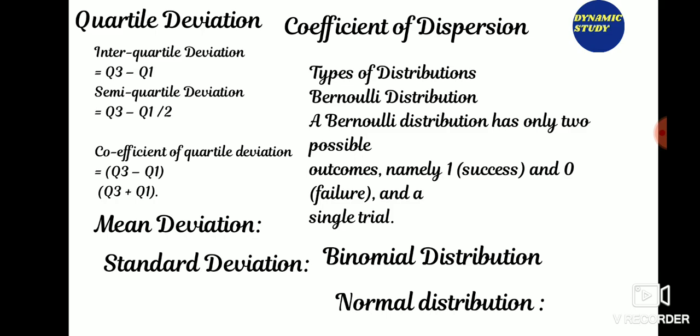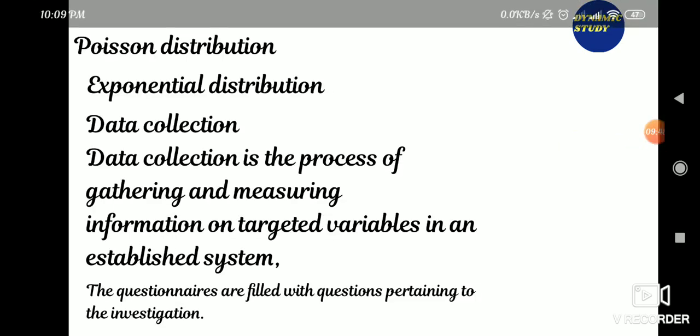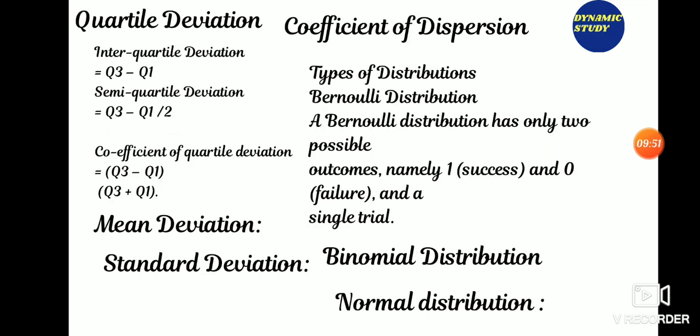Now normal distribution. Normal distribution represents the behavior of most situations in the universe. The large sum of small random variations often turns out to be normally distributed, contributing to its wide application. Any distribution is known as normal distribution if it has the following characteristics. The mean, median and mode of the distribution coincide. The curve of the distribution is bell shaped and symmetrical about the line x equal to mu. The total area under the curve is 1.